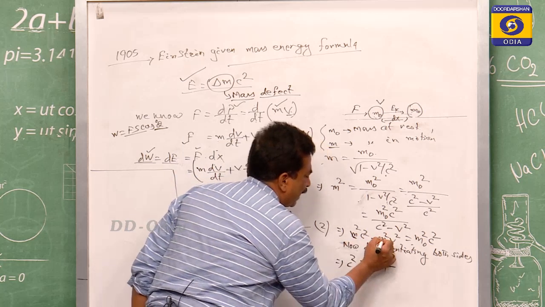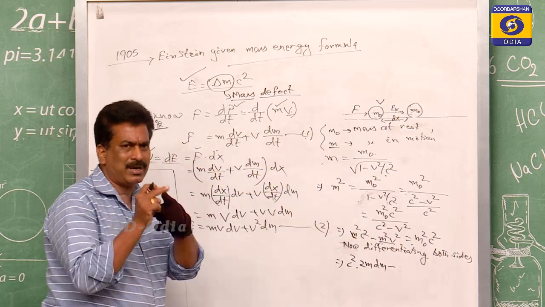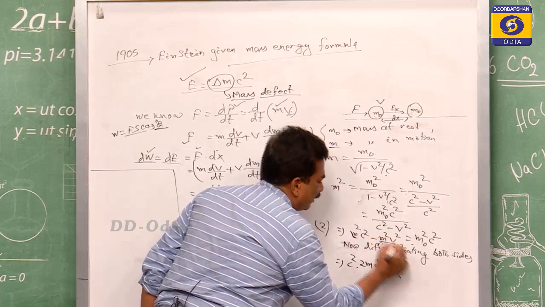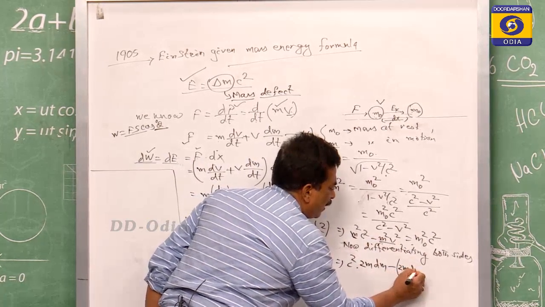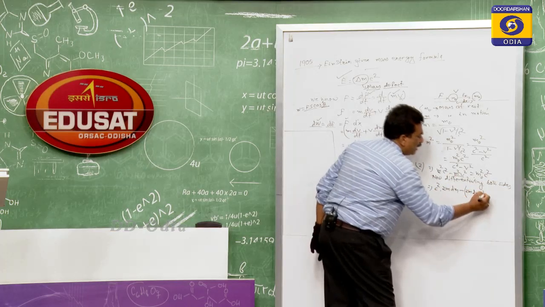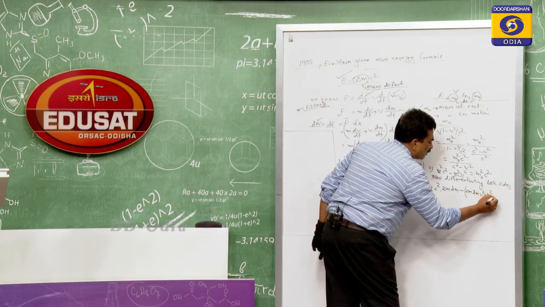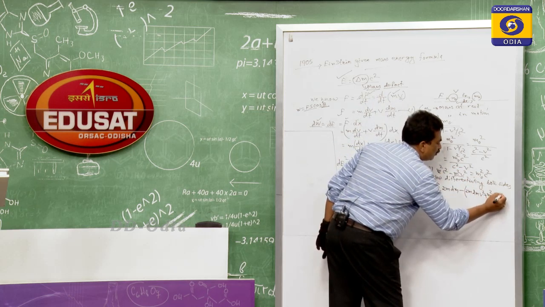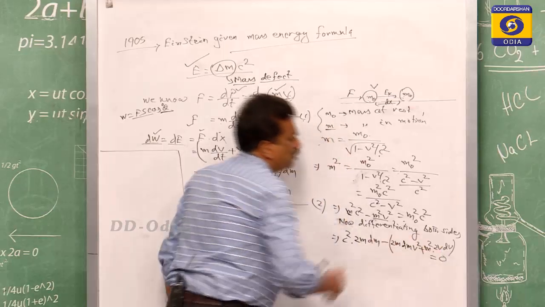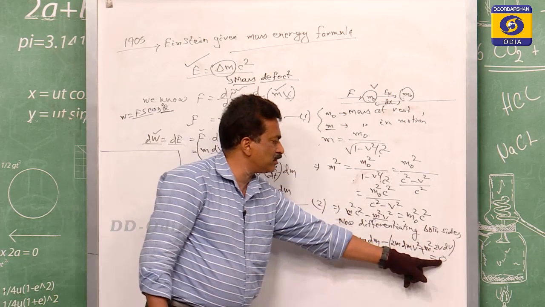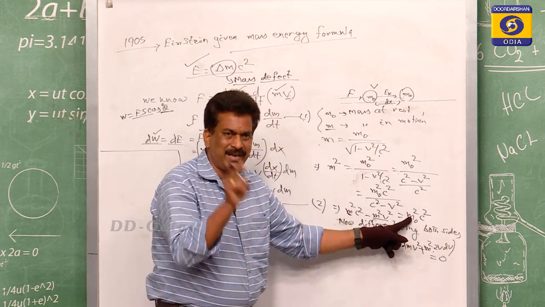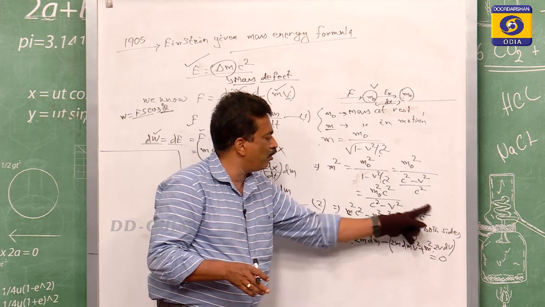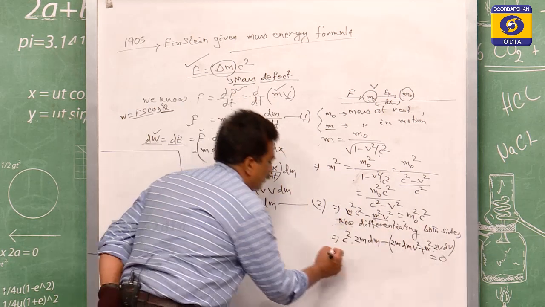Then this is equal to minus v square m square, where v square and m square both are variables. Therefore, differentiating the first function, we get 2m dm times v square, plus m square, which is constant, times the derivative of v square, which is 2v dv, equals 0. Sir, why is this equal to 0? Because m0 is the mass at rest, which is a constant, and c is the speed of light, which is also a constant. So the whole right side is a constant, and its derivative is equal to 0.